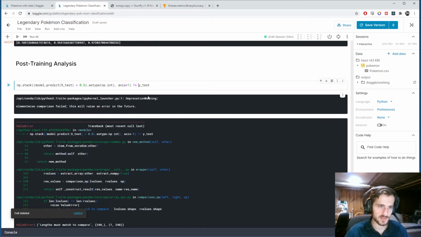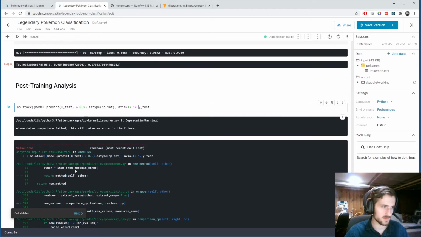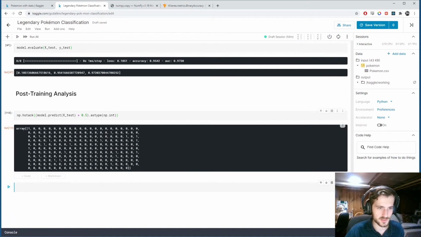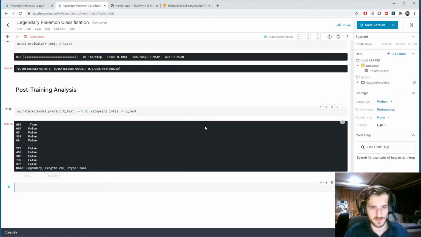Test y-test. Why doesn't this work? Oh, interesting. Okay, we'll use hstack then. Don't specify axis. So this one is actually just a single bracket. There were 2 before. So not equal to y-test, and hstack stands for horizontal stack.